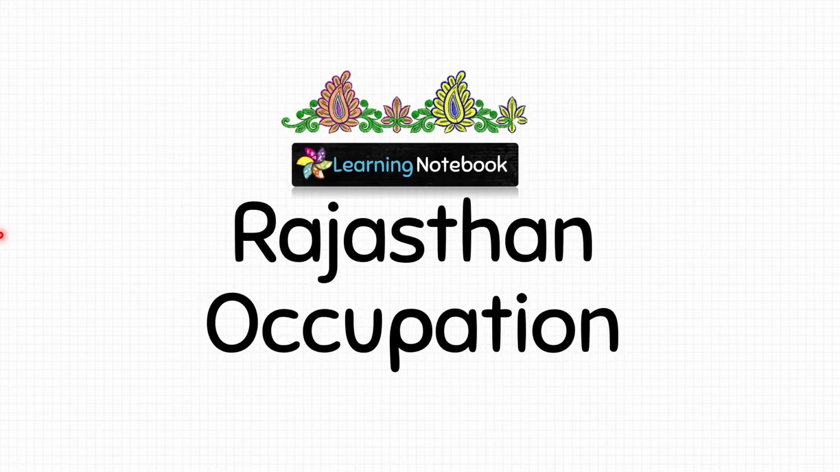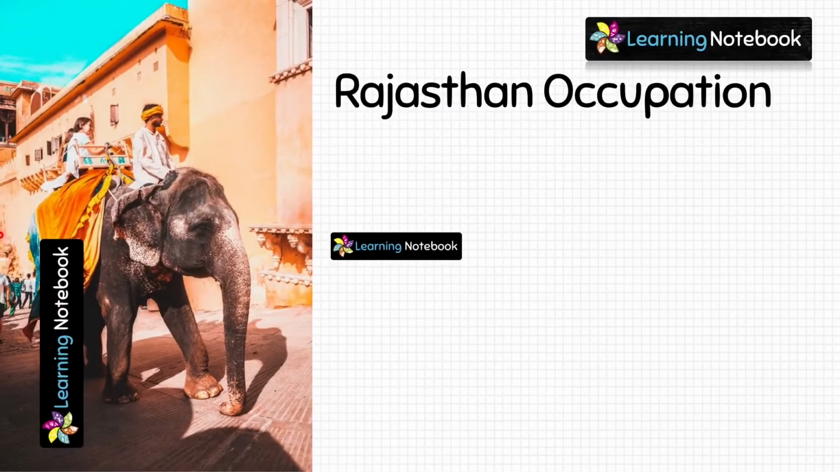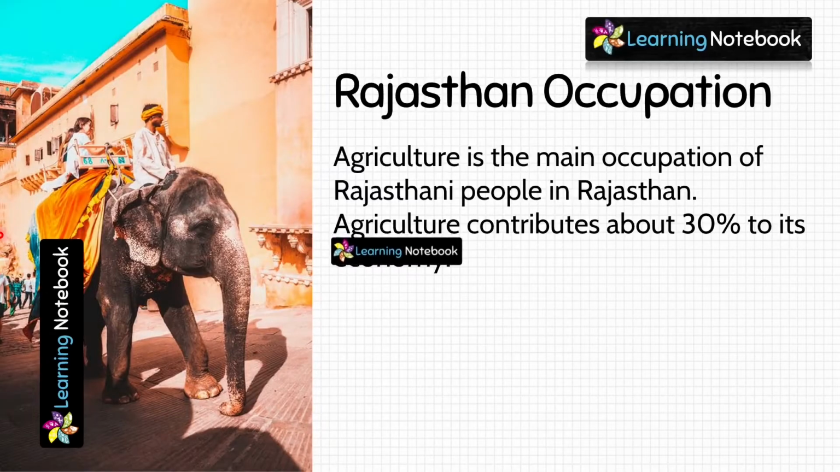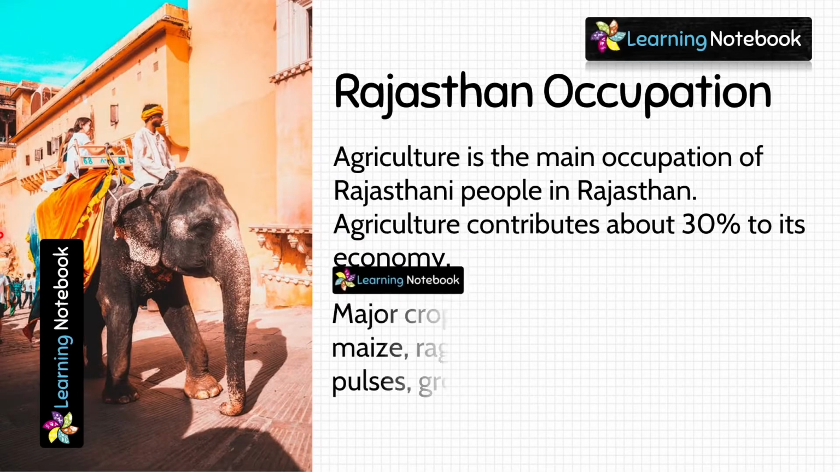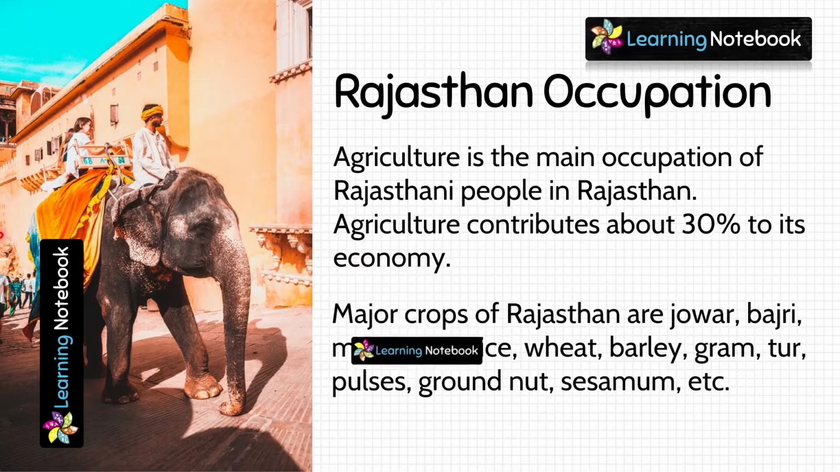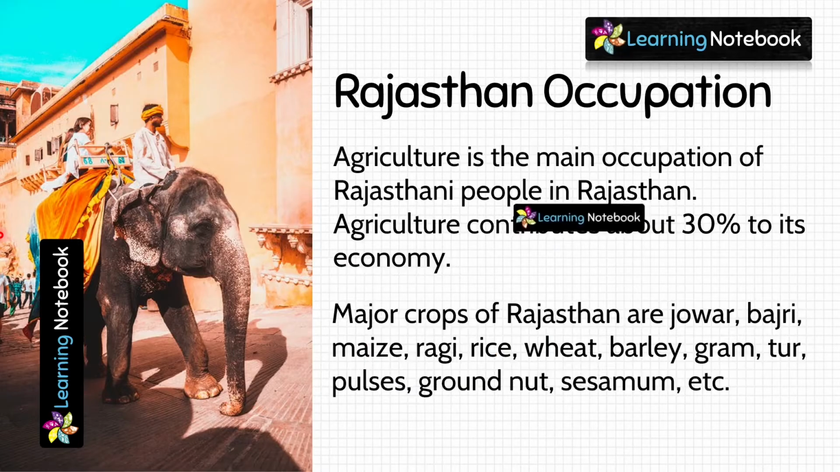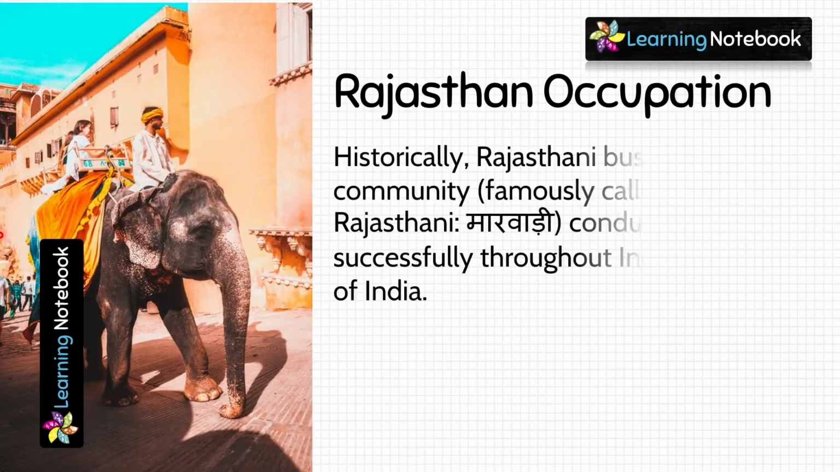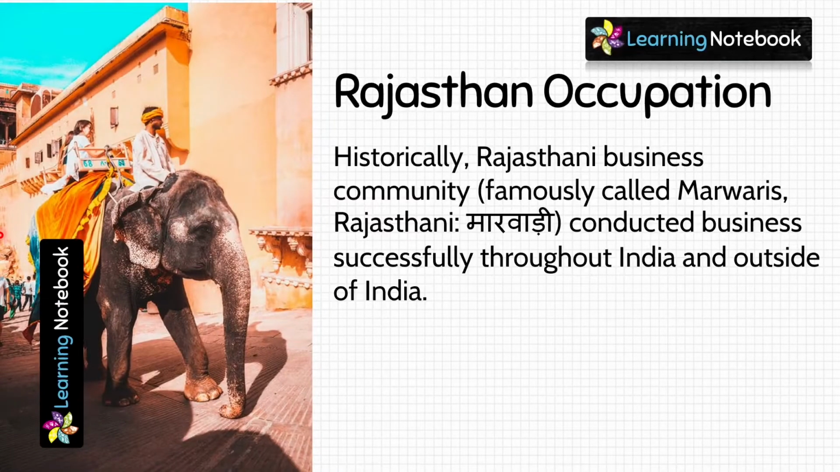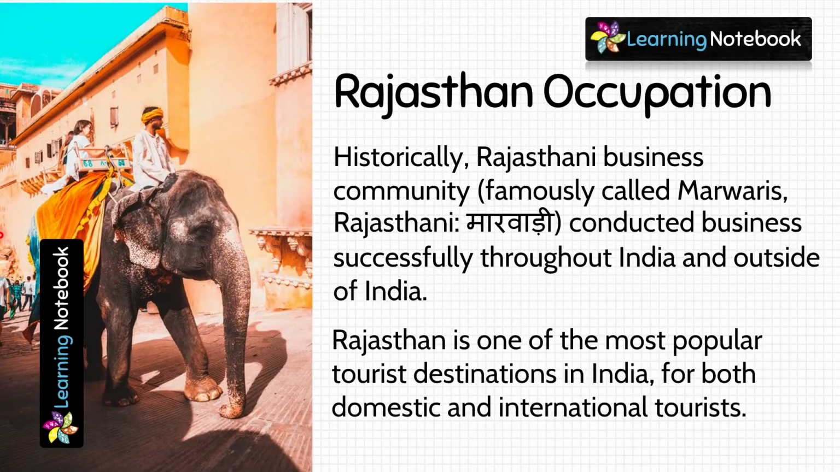Now, next section in your project is occupation of Rajasthan. Agriculture is the main occupation of Rajasthani people in Rajasthan. It contributes about 30% to its economy. Then you can write about major crops being grown in Rajasthan. Tourism is also a very famous and popular occupation in Rajasthan.